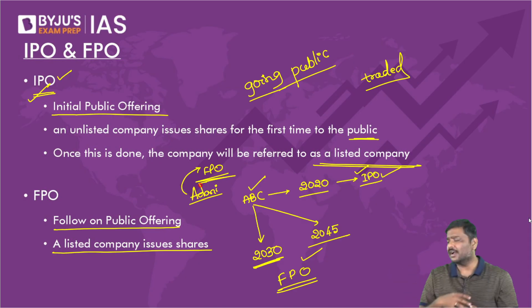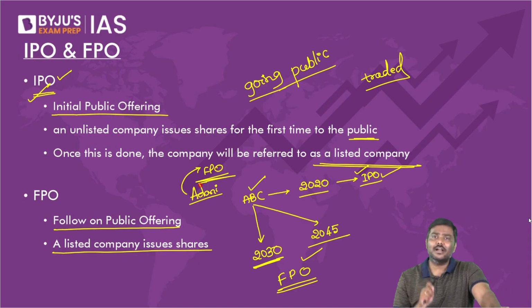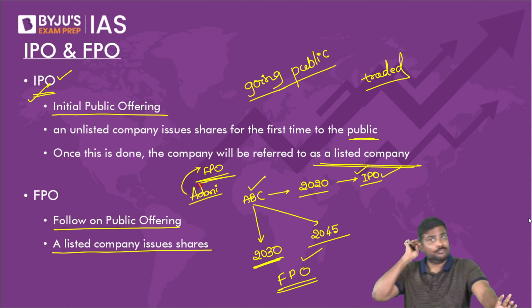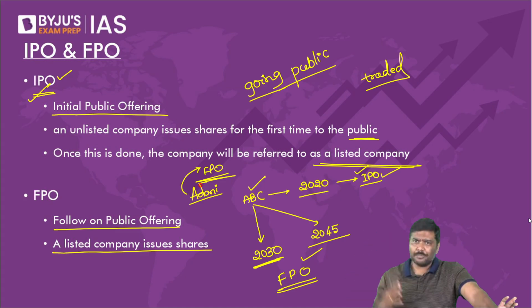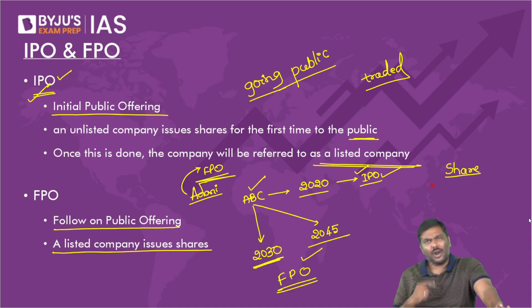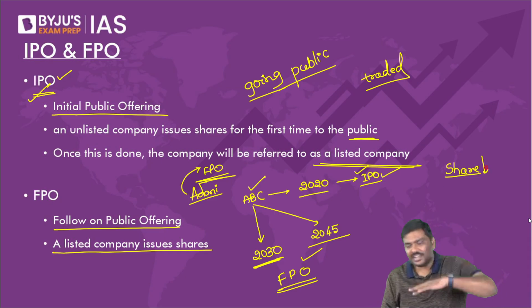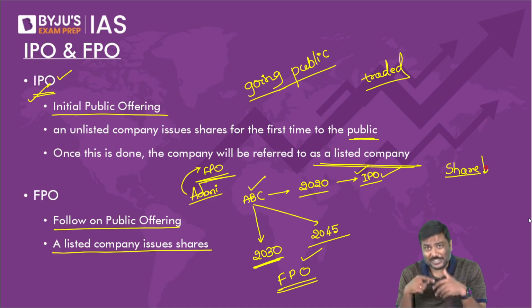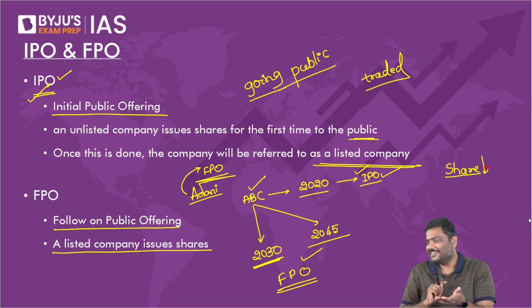Adani is already a listed company, which means the shares of the company are already traded. Again, understand this. Many of you will say, sir, how do I know it is an IPO or FPO? I don't remember what happened. My dear, please tell me, once the Hindenburg report was published, what happened to the share prices of Adani company? Share prices took a hit. They crashed, they dropped, which means the company is already listed.